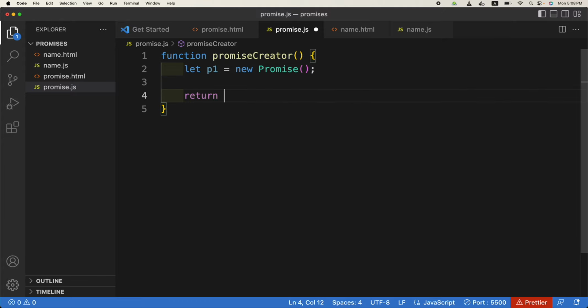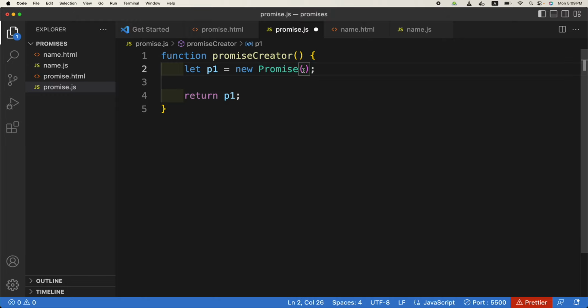So what is the promise created? p1. Simple. Whenever you are creating a function, this is good programming practice: if you need to return something from it, first you create that variable and then return it at the end. In the middle you can write all the logic, or even directly return it as well, but a variable is good. So let p1 is equal to new Promise.